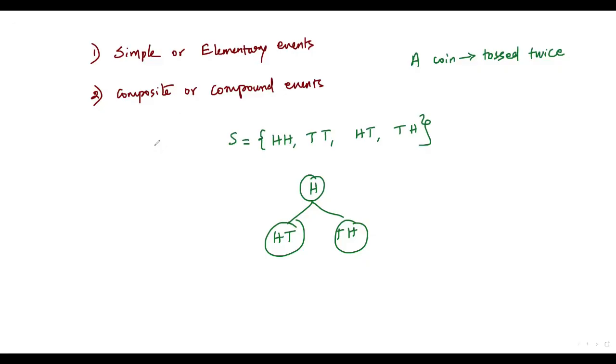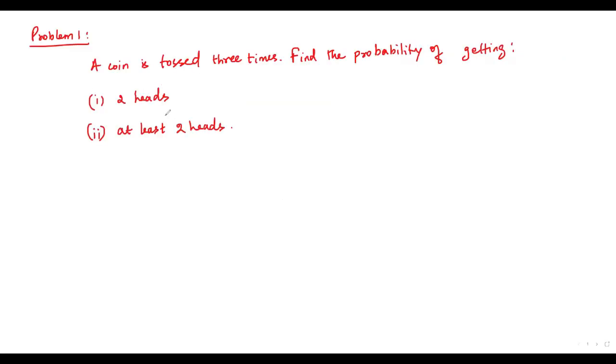Now let's do some problems on probability. Here we have a problem. Let me go over the question. A coin is tossed 3 times. Find the probability of getting 2 heads, at least 2 heads.